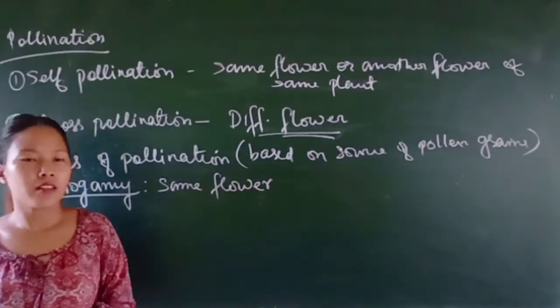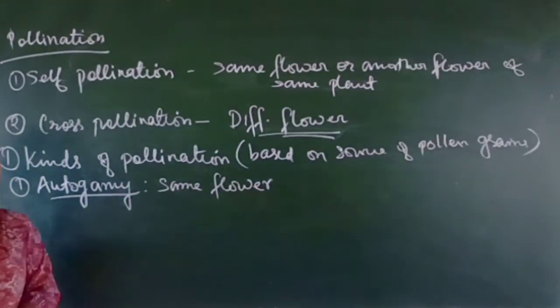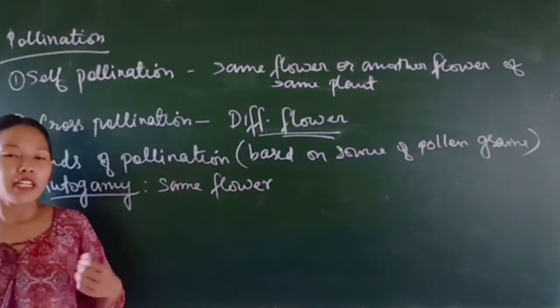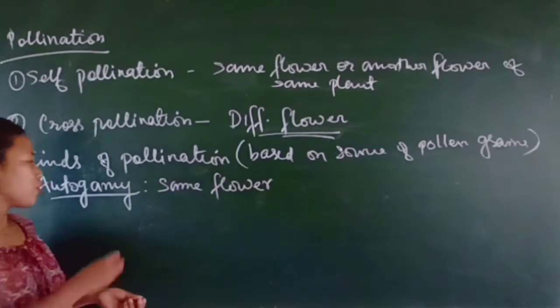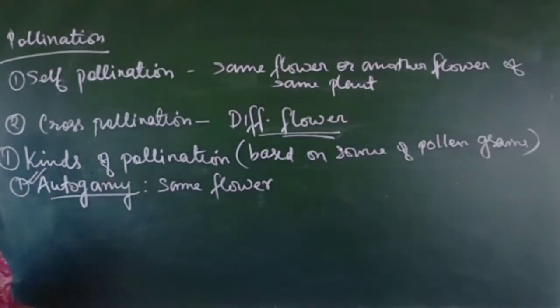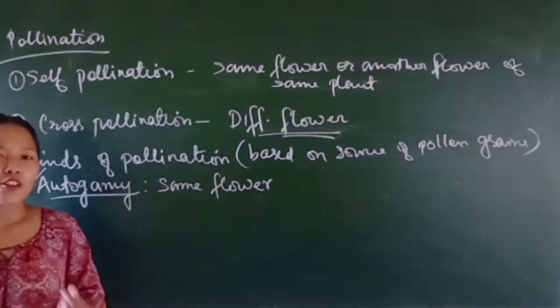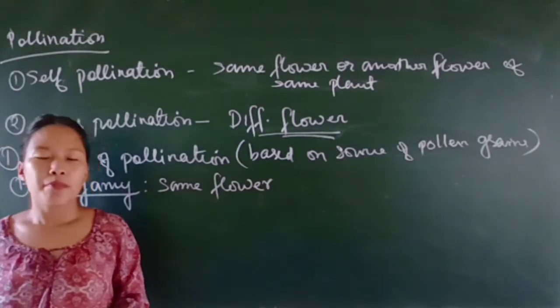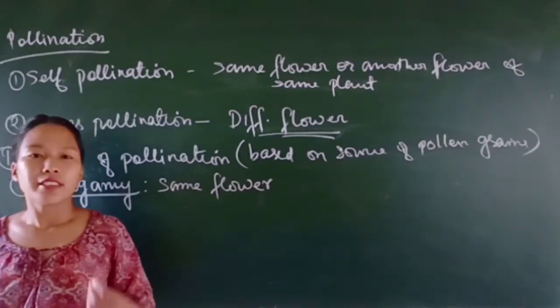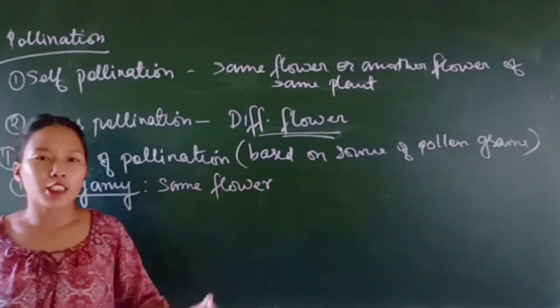In a normal flower, autogamy is rather very rare, because in a normal flower you will find that the anthers and stigmas are well exposed.